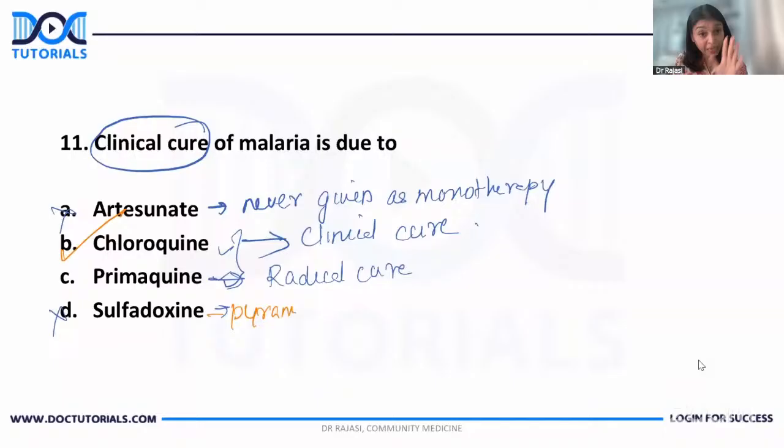If it is multiple choice, then you can go for the drugs which are given for malaria. I'm not very sure what the question is. If the question was very specifically clinical cure, and I think it was, then you can go for chloroquine. And guys, honestly, all these are from the recalls that I have got in the last 24 hours. So if there is any change, I'll definitely let you know. Okay.